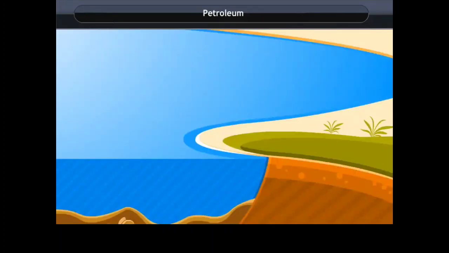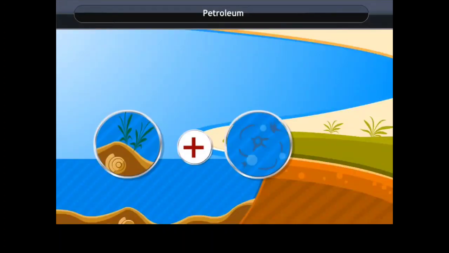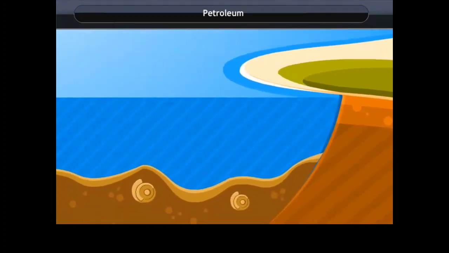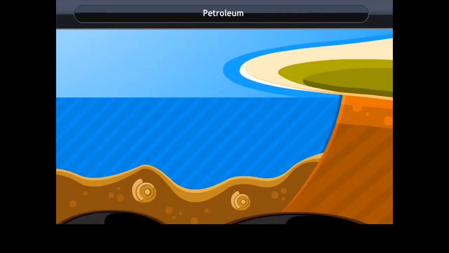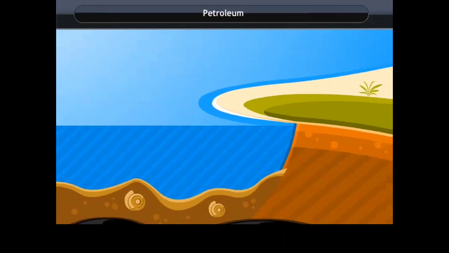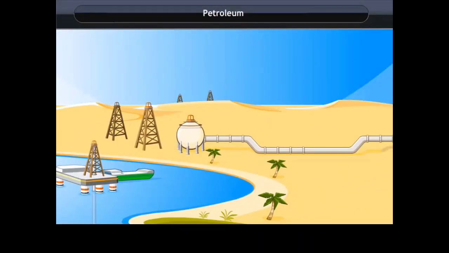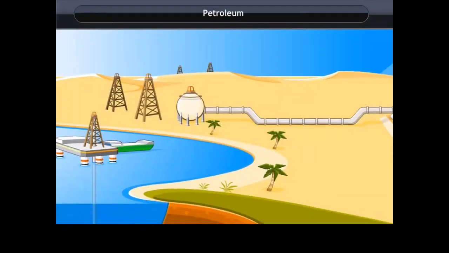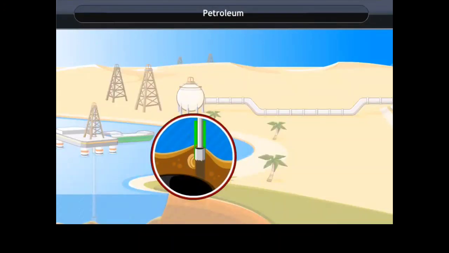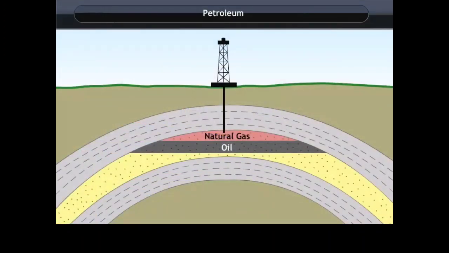Petroleum. Crude oil or petroleum is deposited under the sea. It is a fossil fuel. As the organisms living in the sea died, their bodies settled at the bottom of the sea and got covered with layers of sand and clay. Over millions of years, absence of air, high temperature and high pressure transformed the dead organisms into petroleum and natural gas. Petrol is used as a fuel in light automobiles such as motorcycles, scooters and cars.